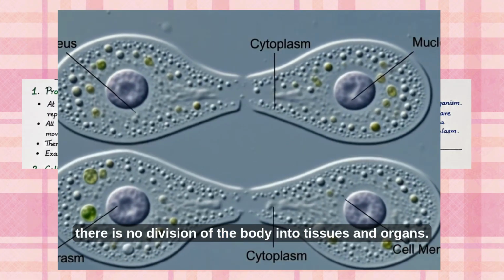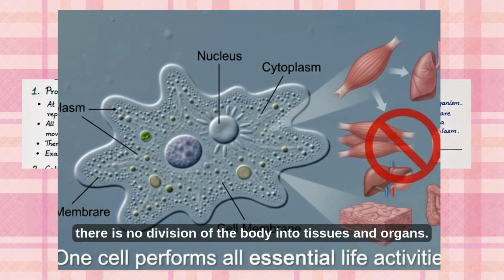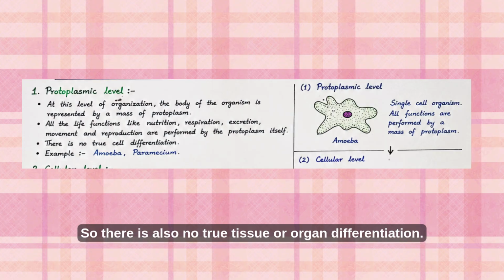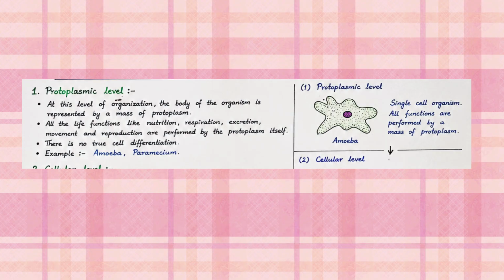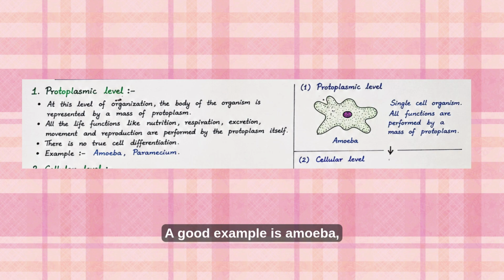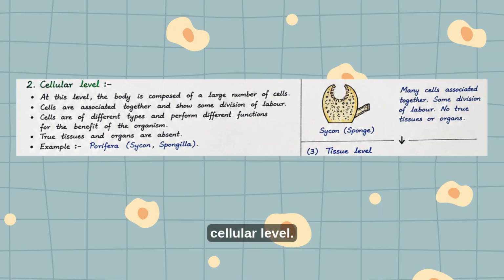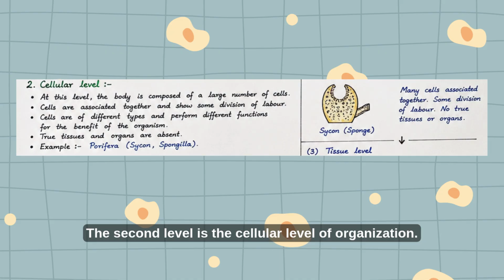There is no division of the body into tissues or organs. So, there is also no true tissue or organ differentiation. A good example is amoeba. Cellular level. The second level is the cellular level of organization.